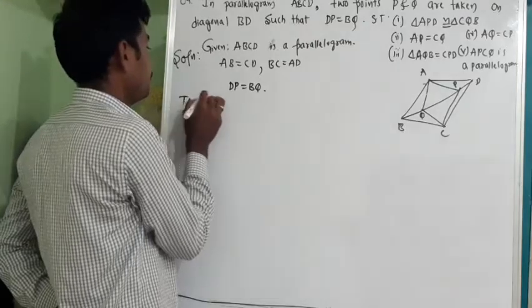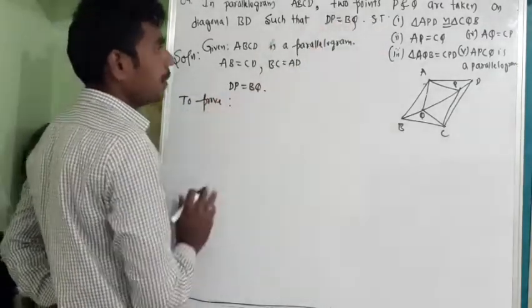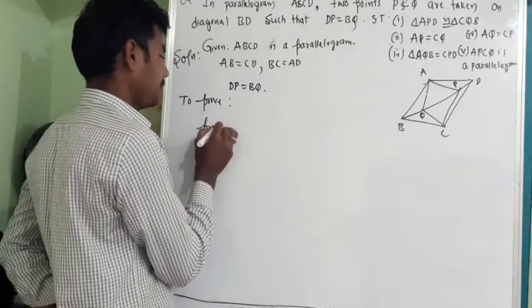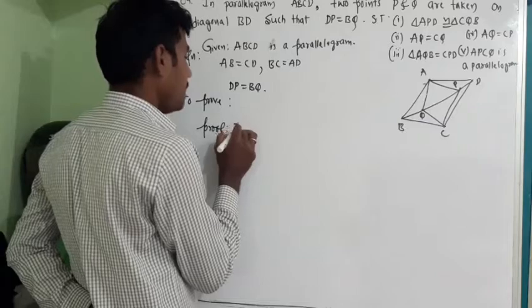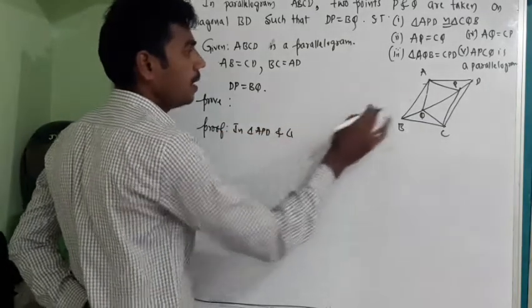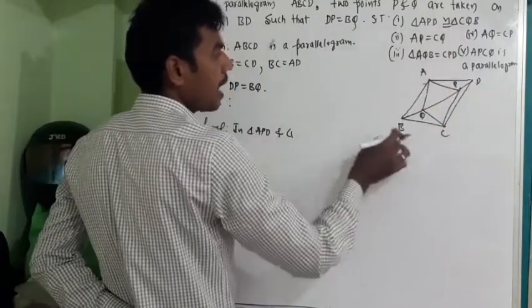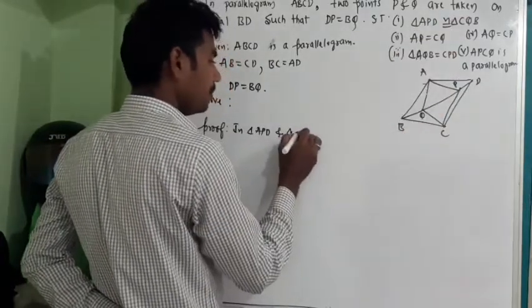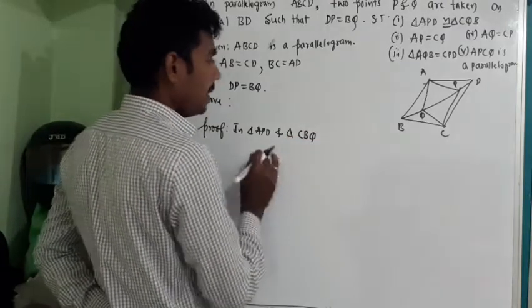To prove, please copy that down here. So, proof. Consider triangle APD and triangle CBQ. Where is APD?